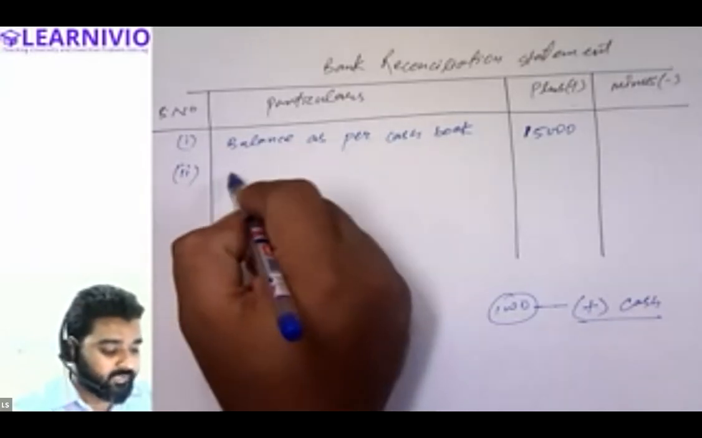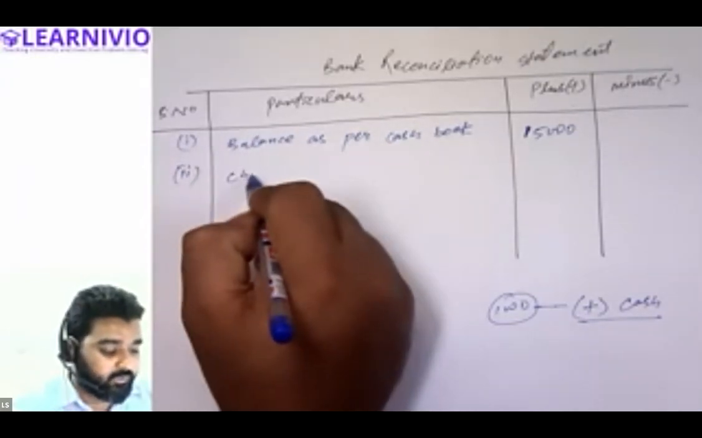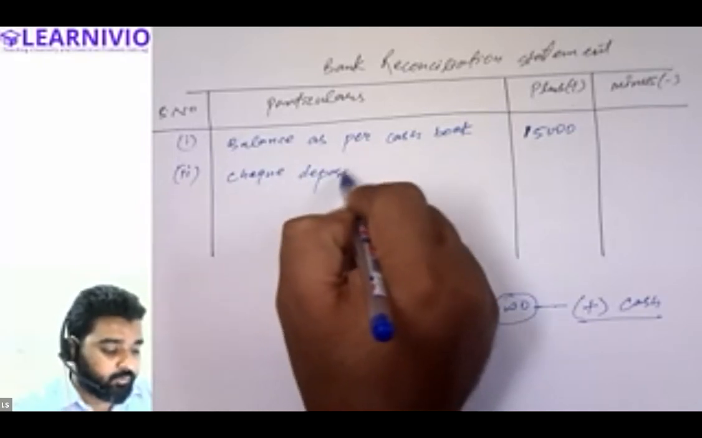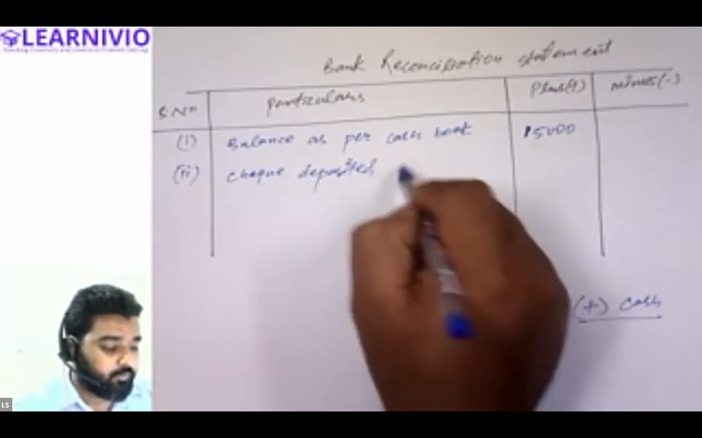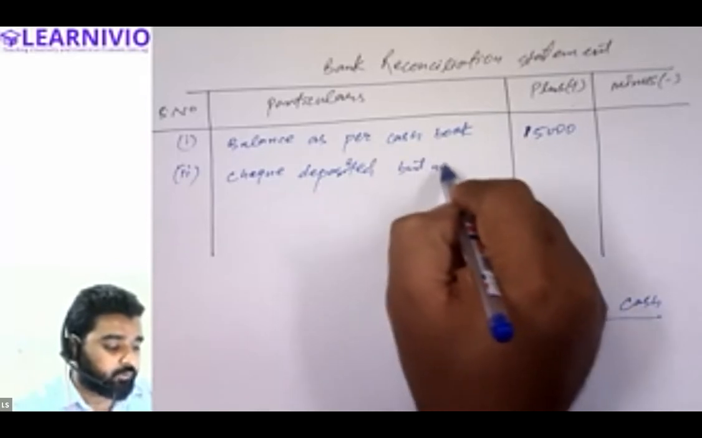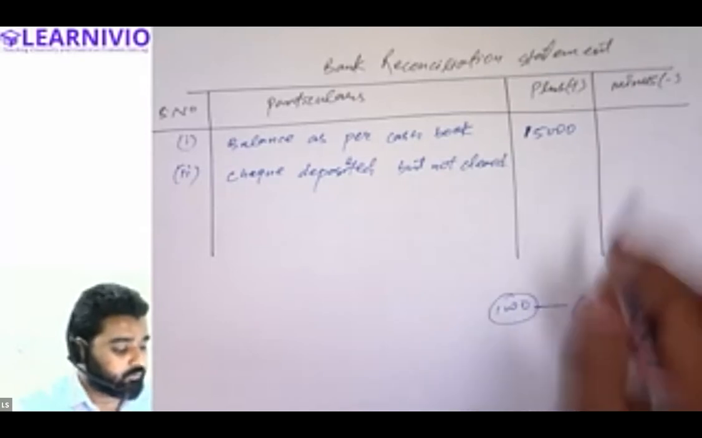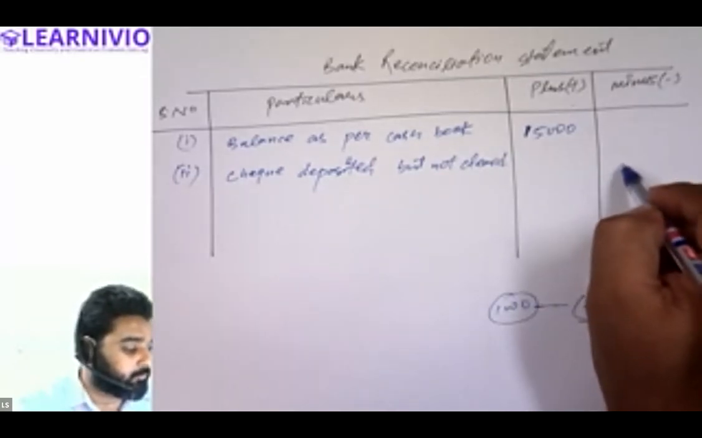So check deposited but not cleared will be written like this. Check of rupees 1000 will be minus.